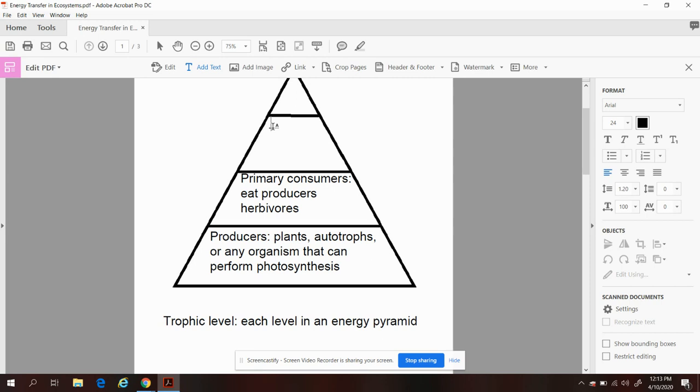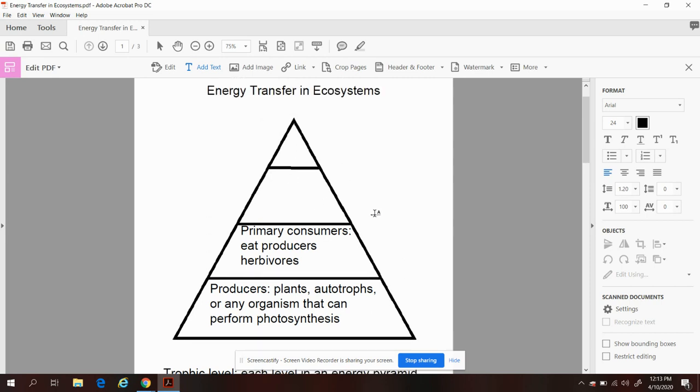Okay, then we're going to go up to the third level. And this is going to go out of the pyramid a little bit because I obviously am not going to be able to fit it in this little space. So these are secondary consumers. Okay, secondary consumers eat primary consumers.